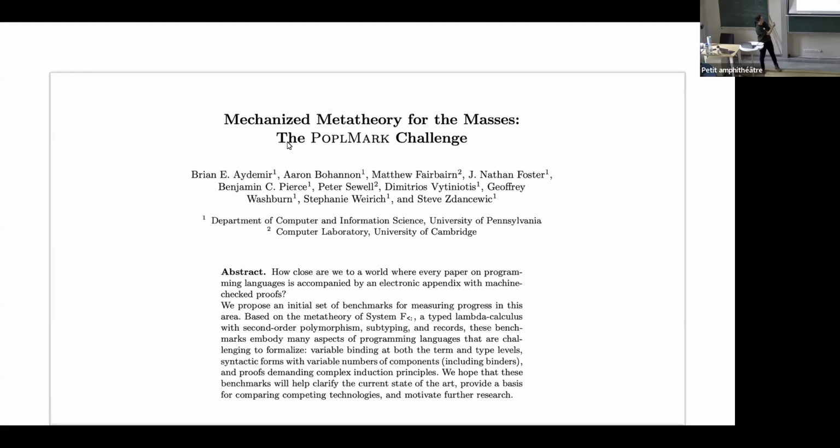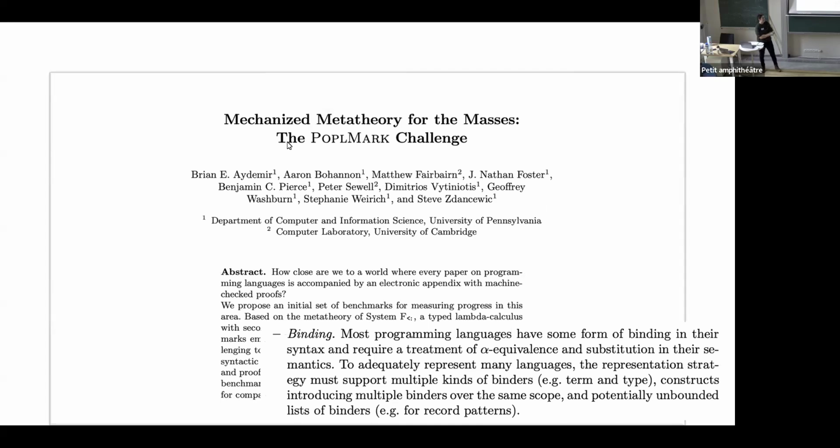This has been the topic of a now 20-year-old paper called Mechanized Meta Theory for the Masses, the POPLmark Challenge, which mentions explicitly that binding is one of the core concepts of how to do programming language research and how we can treat alpha equivalence. One would think that 20 years are enough so that people get a consensus on what to do in this case. This is still not the case.